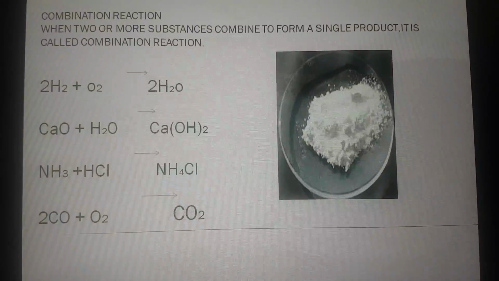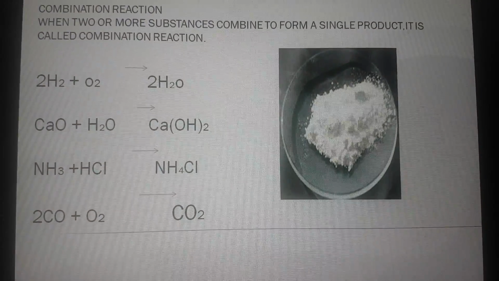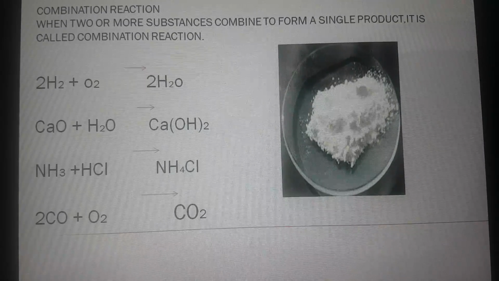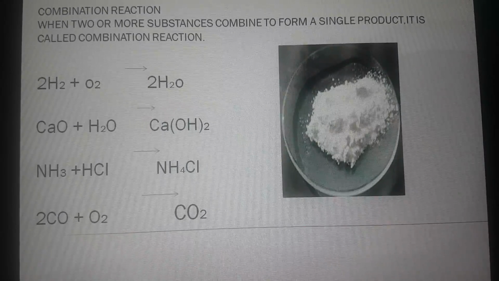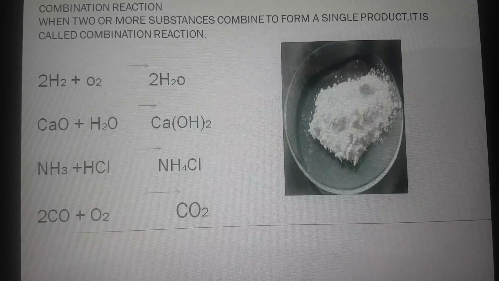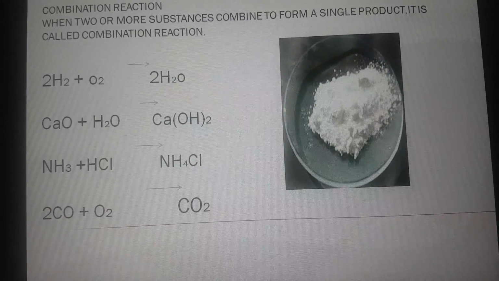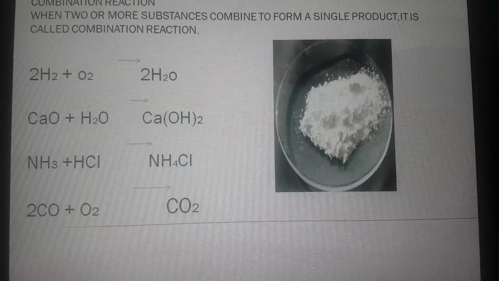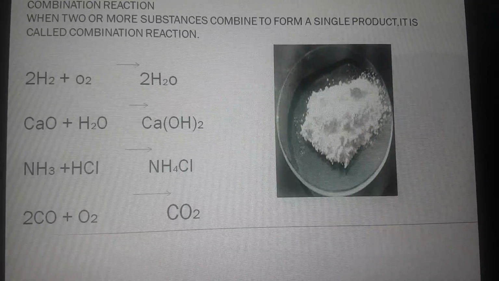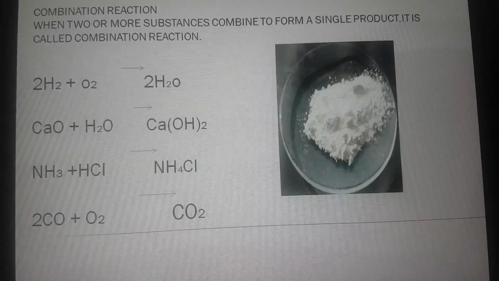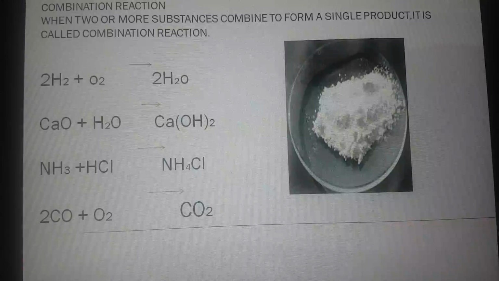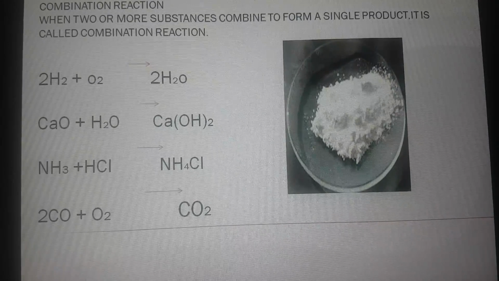Now, combination reactions. There are four kinds of reactions, and combination reaction is the first. So what is it? When two or more substances combine to form a single product, it is called a combination reaction. Some examples are given. H2 plus O2 will give you H2O. This is the formation of water.